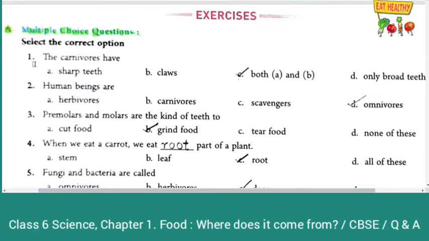First question is, the carnivores have sharp teeth, claws, both A and B, only broad teeth. Carnivores have sharp teeth and claws. So the correct answer is option C, that is both A and B.